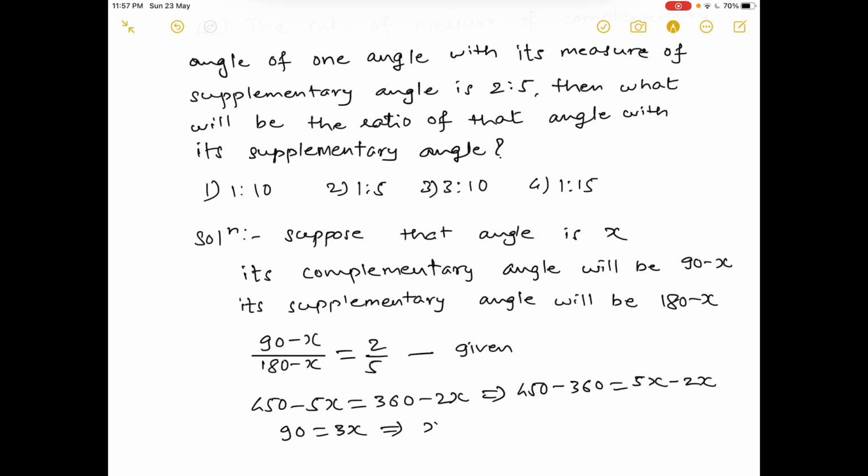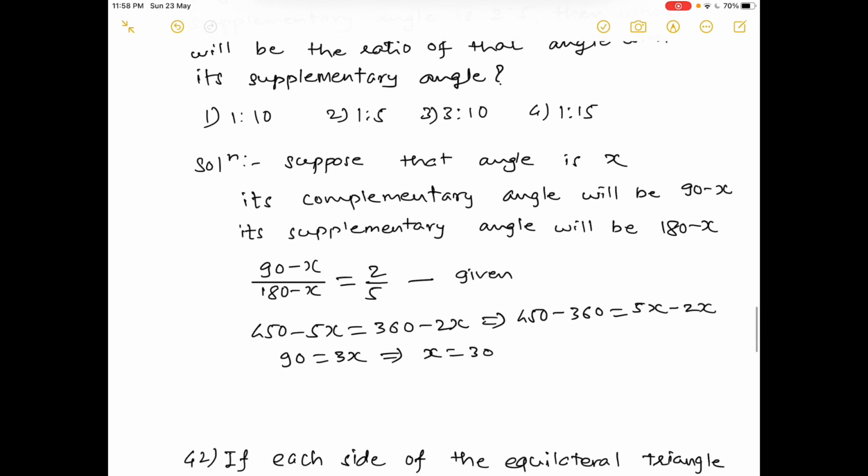Okay, now we want to find the ratio of that angle with its supplementary angle. The supplementary angle of 30 degrees is 150 degrees, because supplementary angle means the addition of two angles is 180.